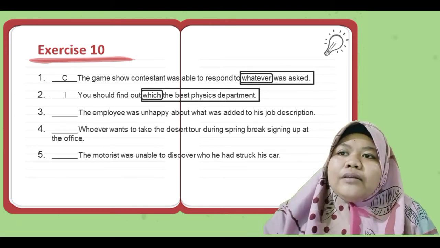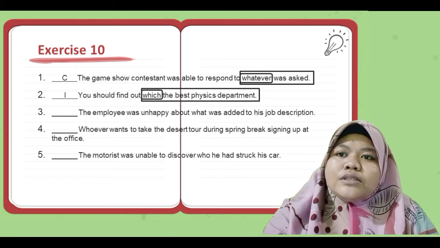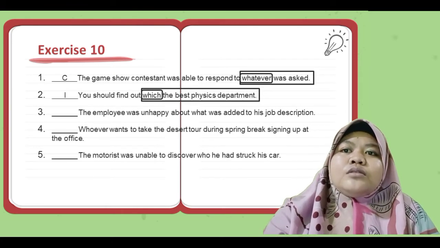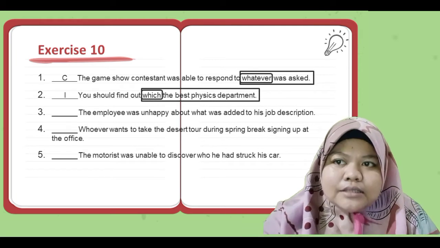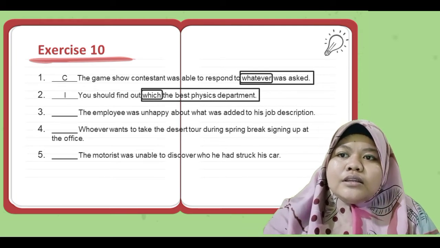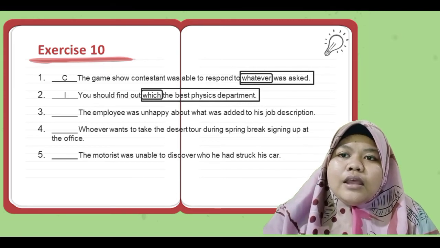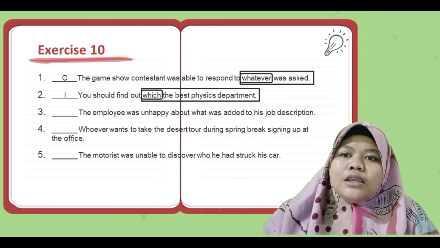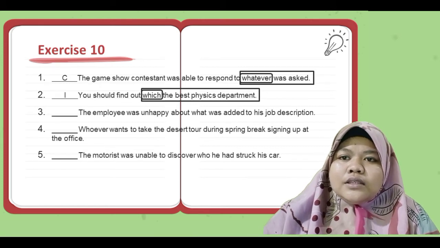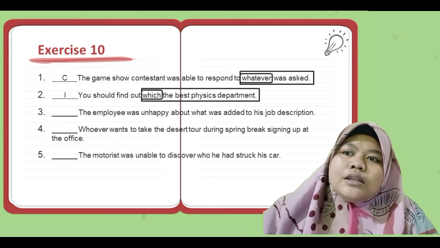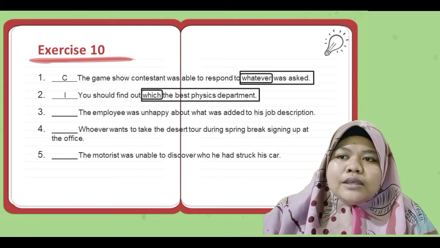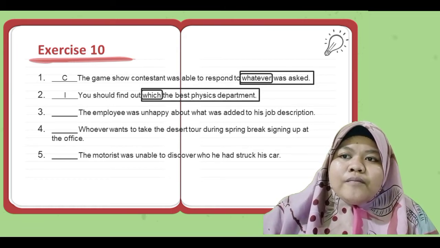Okay, number 1. The game show contestant was able to respond to whatever was asked. The game show contestant is the subject, was is a verb, and whatever is the connector subject, and was asked is a verb. So sentence number 1 is correct because, based on the pattern, it includes the subject, verb, connector subject, and verb.